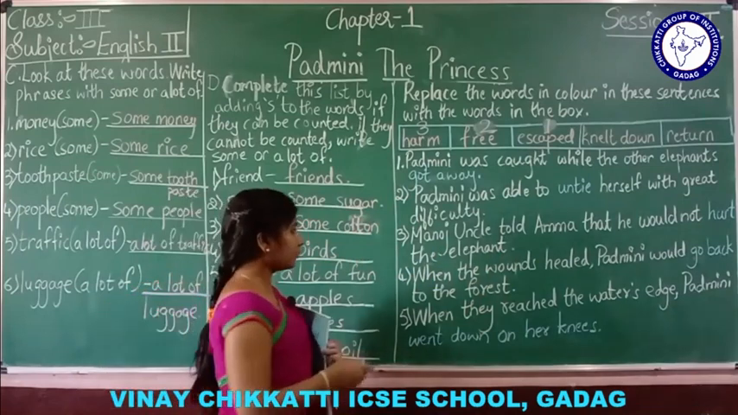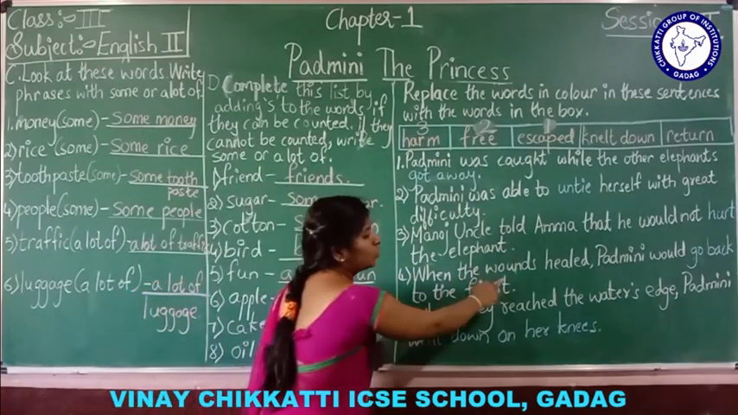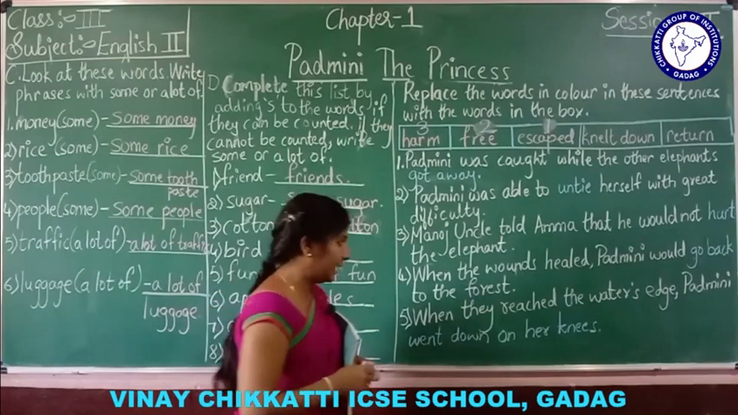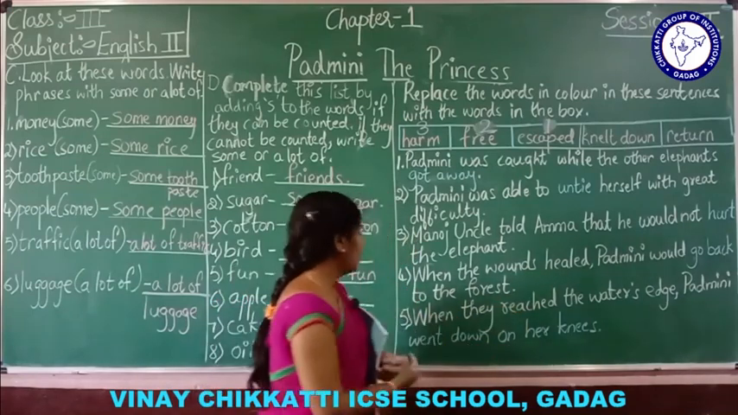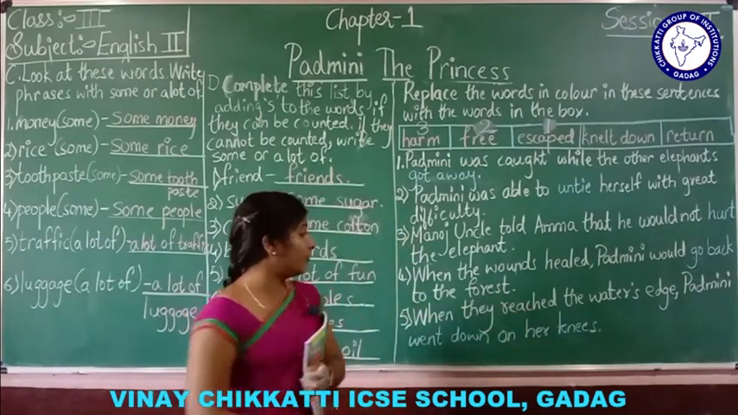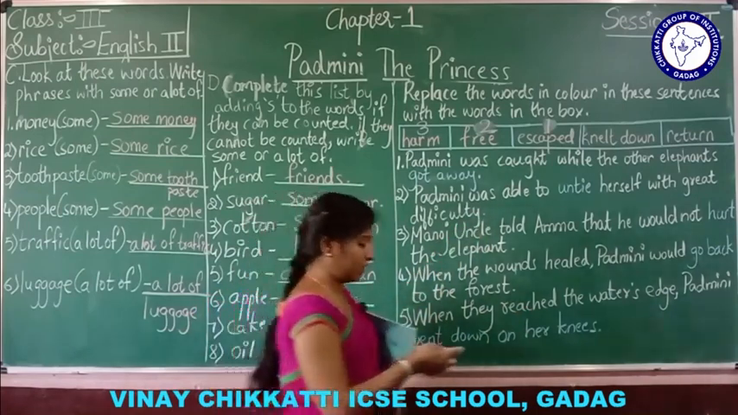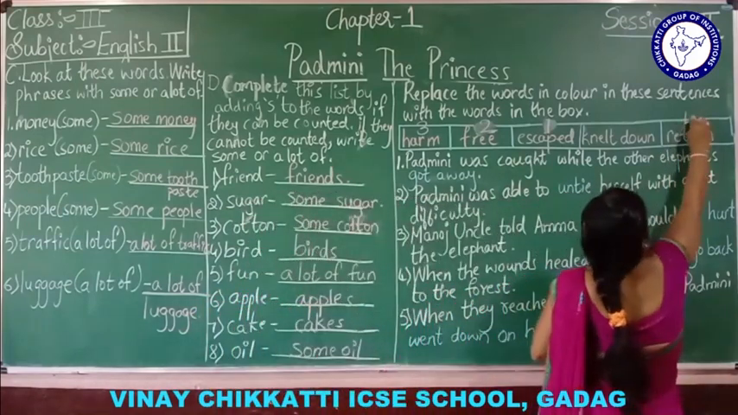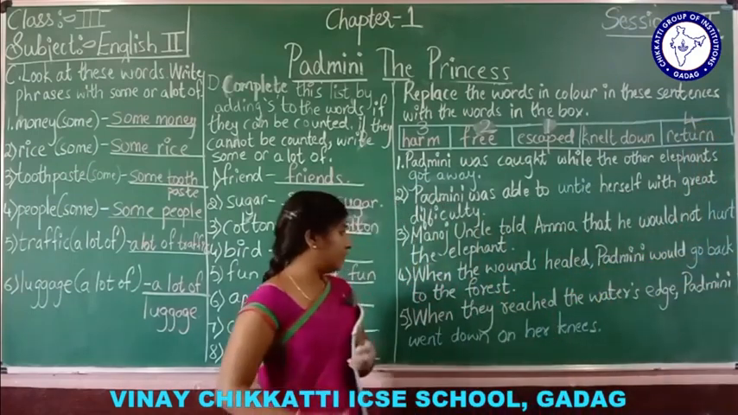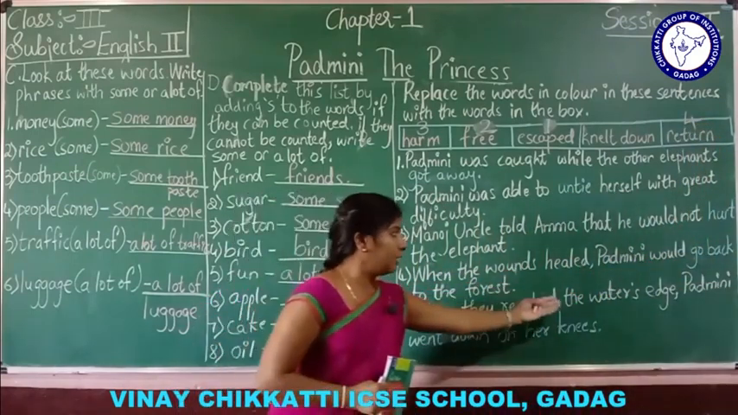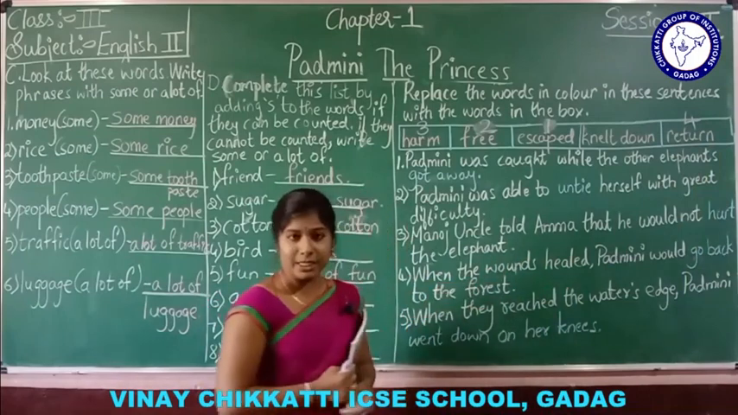Understood? Next one. When the wounds healed, Padmini would go back to the forest. Go back to the forest. So, return to the forest. So, this is fourth one. Understood? See, we can say, when the wounds healed, Padmini would return to the forest.